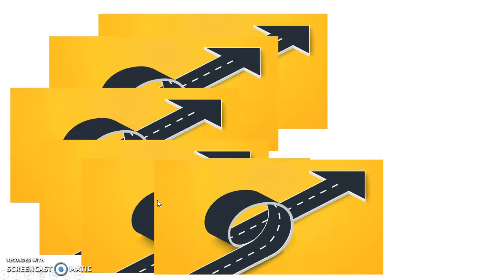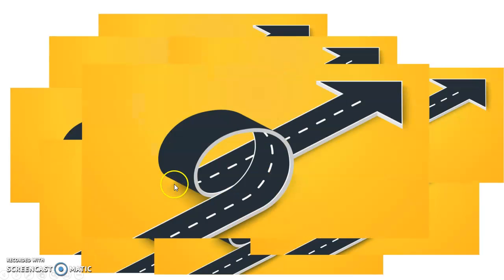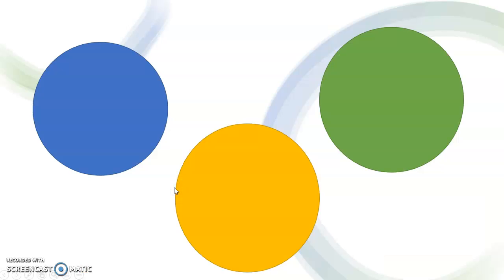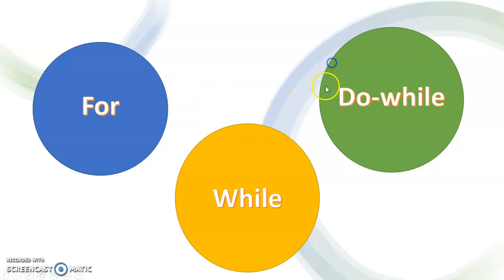If the conditionals are always met, we run into infinite loops, code that never stops. As long as your conditions are set to where they can reasonably end, this won't be an issue. Three main types of loop functions are for loops, while loops, and do while loops.